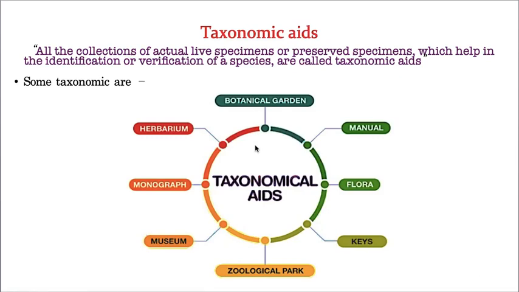Here you need to understand the meaning of aid. Aid means a tool. For example, if I am taking class in the classroom, I use marker and board. The work I am doing is teaching. For teaching, all the tools I'm using are called aids. What are the aids I'm using? Marker and board. So these are my teaching aids.